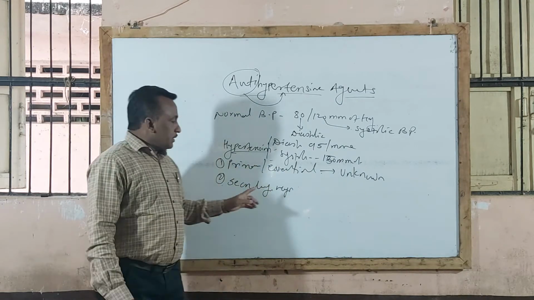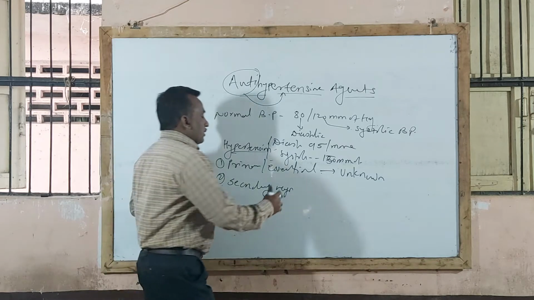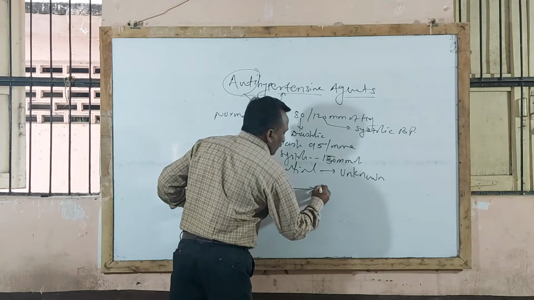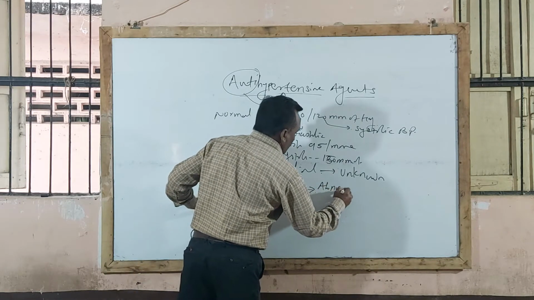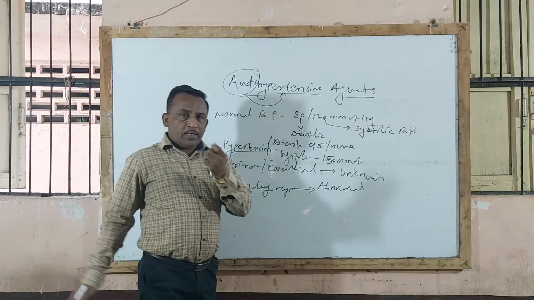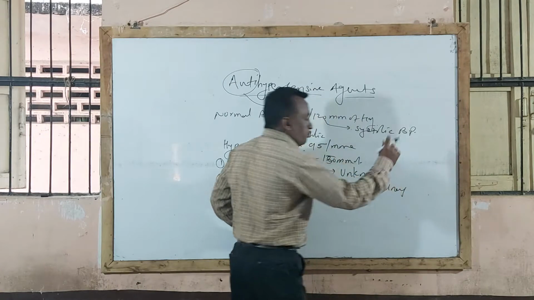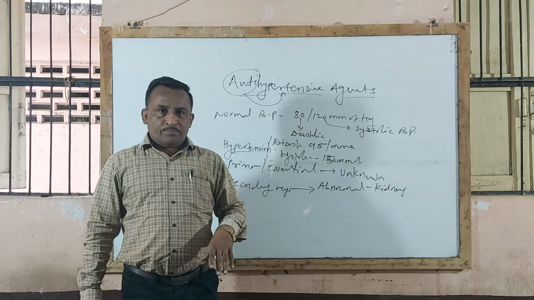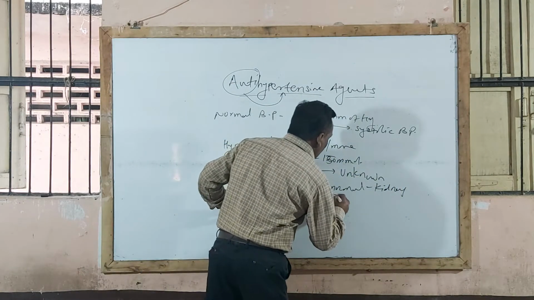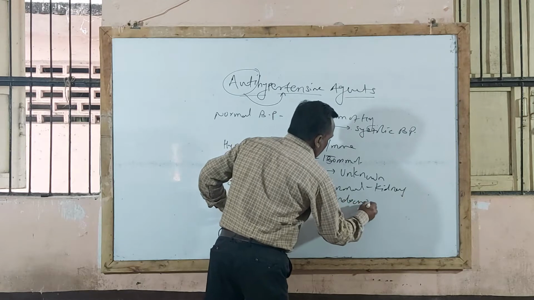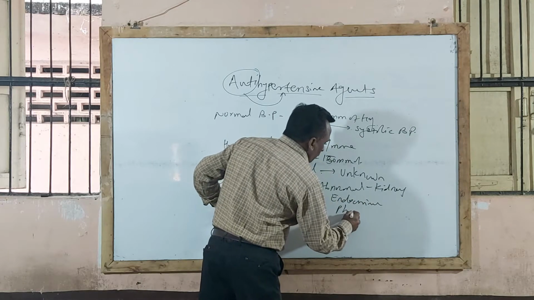And the second type, secondary hypertension, is where the cause of hypertension may be due to a certain abnormal condition. For example, if a kidney failure condition occurs, it may lead to hypertension in the patient. That is an endocrinological factor. Then pheochromocytoma.